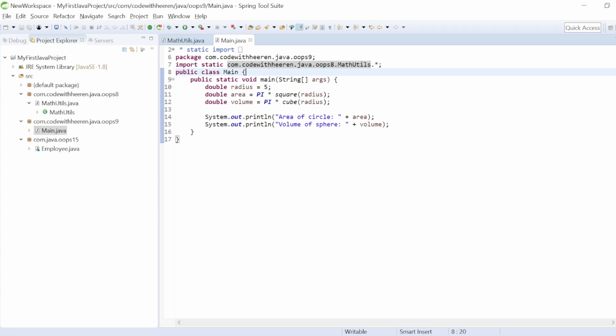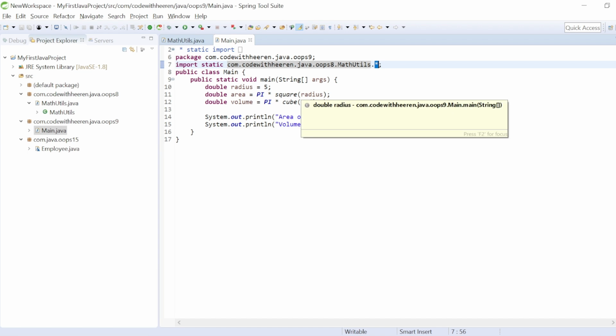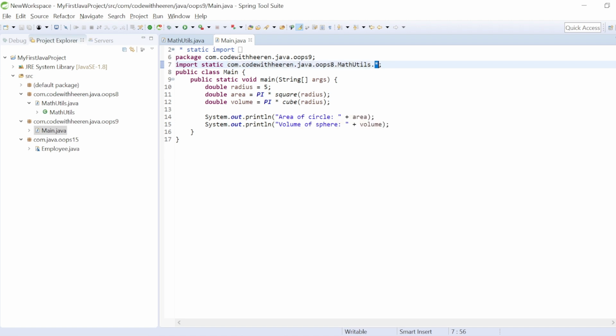If you want to access a specific class of a package, you should always mention that class name only, and in that case that particular class will be imported to your class, and in that way you will only link your code with that particular class. But if you are importing by using star, it is going to import unnecessarily all the classes that you might not even use. This is all about packages.